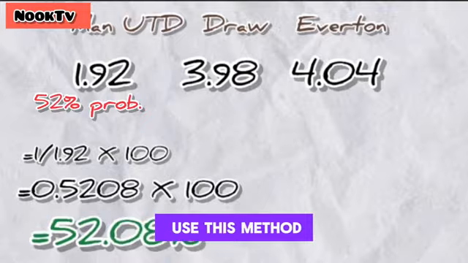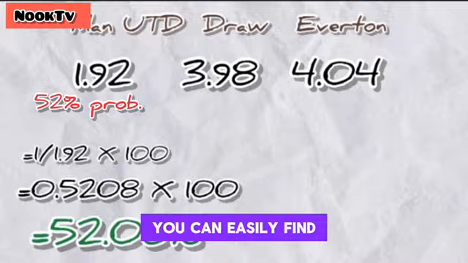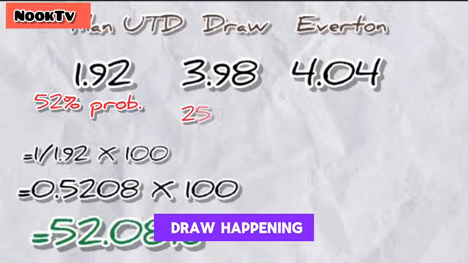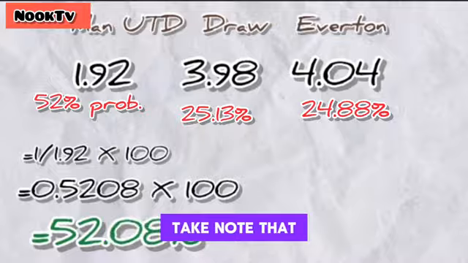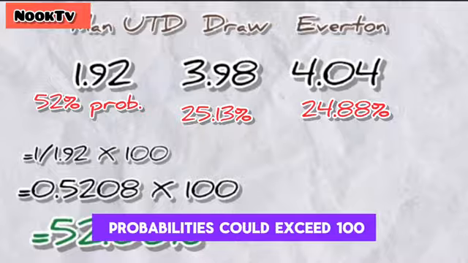If you use this method as we did here, you can easily find the probability of a draw happening and the likelihood of Everton winning this match. Take note that the addition of these probabilities could exceed 100.